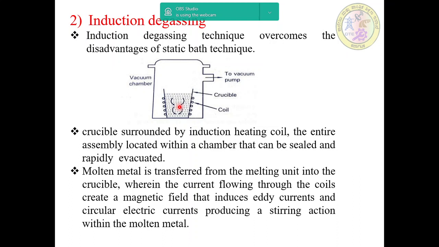The bath agitation, which takes place at a normal frequency, is just sufficient for hydrogen gas removal from the melt to take place. The effect of removal of dissolved gas is enhanced to a greater extent in the presence of a vacuum atmosphere.